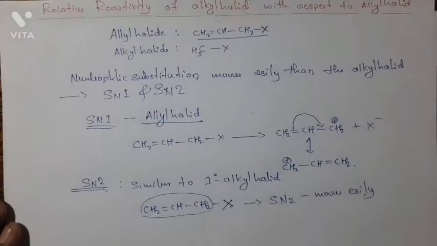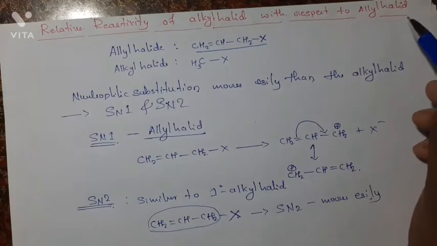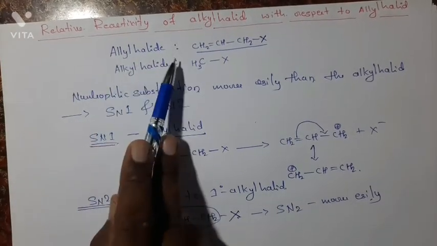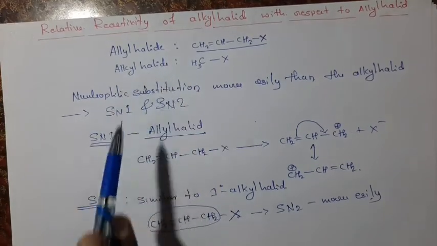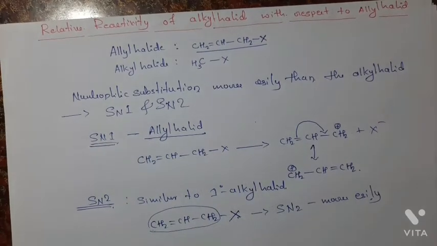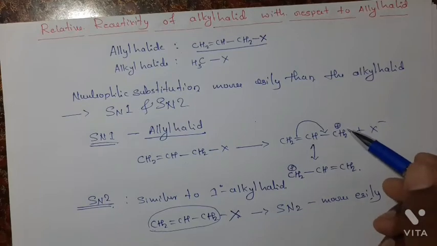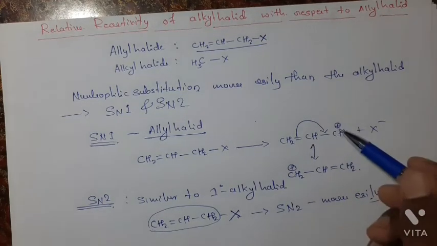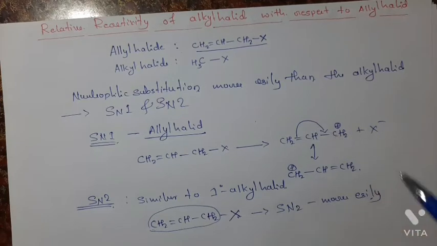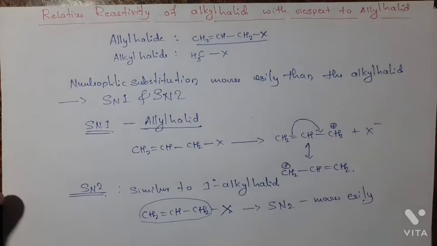This is the relative reactivity of alkyl halide with respect to the allyl halide. Allyl halides are more reactive than alkyl halides. First reason is that it undergoes both SN1 and SN2 reactions. SN1 is because it forms a carbocation, and that carbocation is stabilized by resonance, hence it undergoes SN1 reaction more easily.